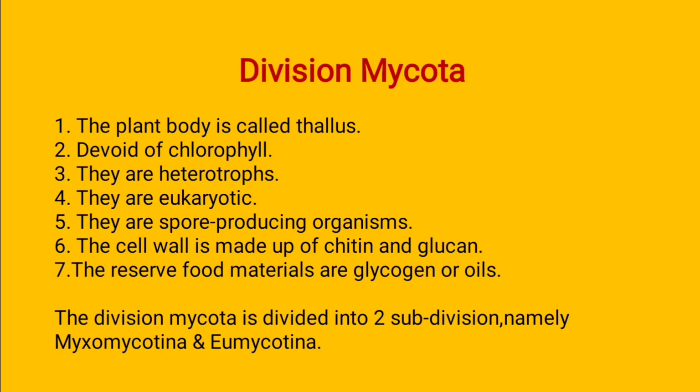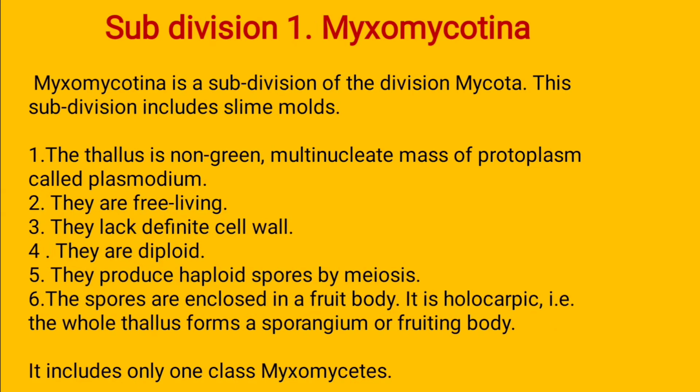The division Mycota is further divided into subdivisions, namely Myxomycotina and Eumycotina. The first is the Myxomycotina, a subdivision of the division Mycota, and it includes the slime molds. What is a slime mold? The slime mold is a eukaryotic organism.